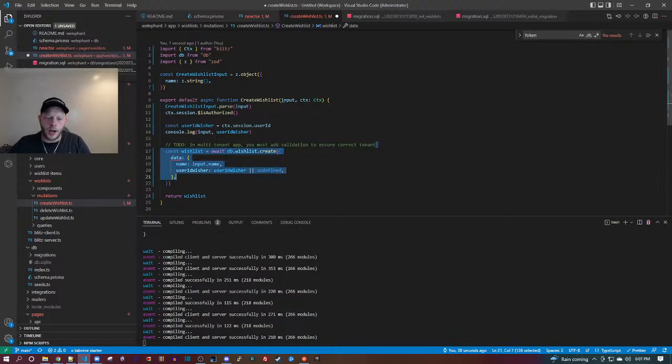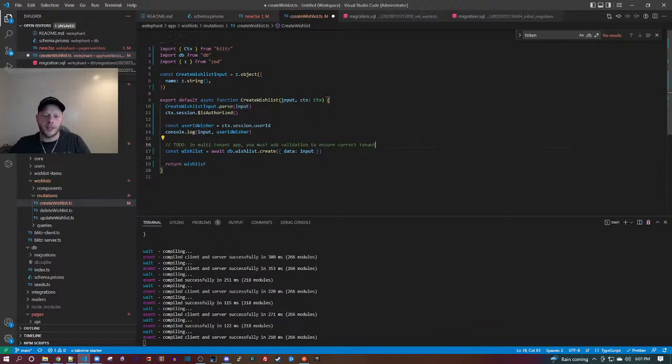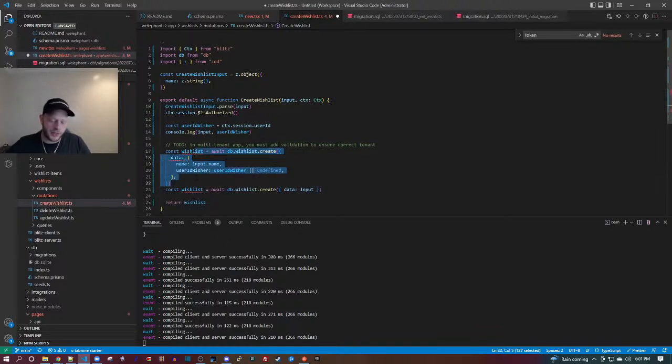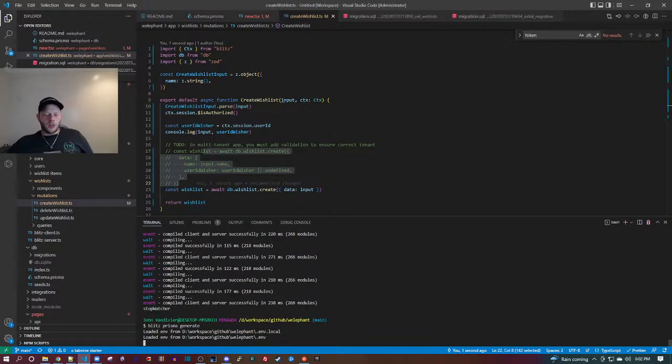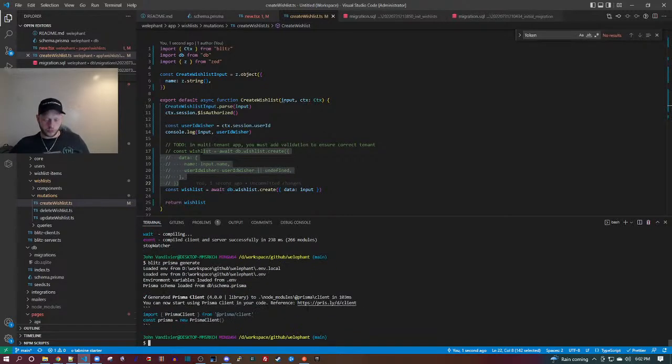So I'm going to copy this, undo my changes, paste it, and comment out what I pasted. I'm going to stop the server, and I'm going to regenerate my Blitz types. So this will be Blitz, Prisma, generate. It says it generated a new Prisma client.